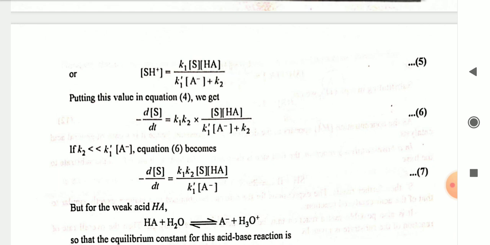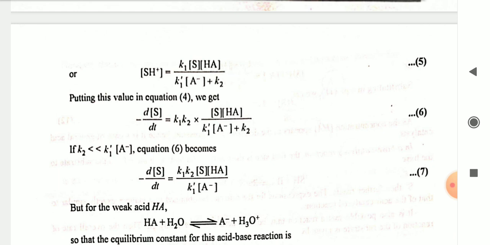Consider as equation 6: if K2 is very small as compared to K1 dash A negative, equation 6 becomes minus ds by dt is equal to K1 K2 S into HA by K1 dash A negative. That is considered as equation 7.